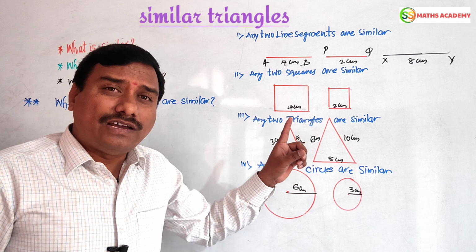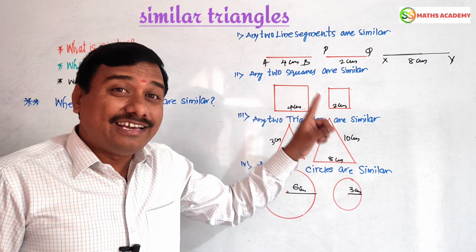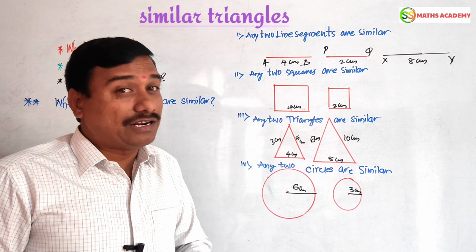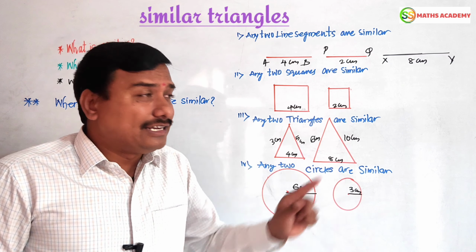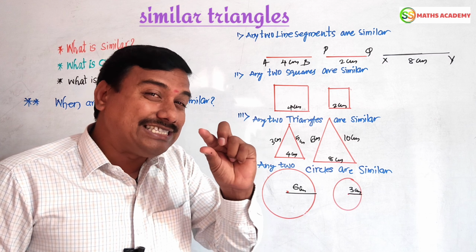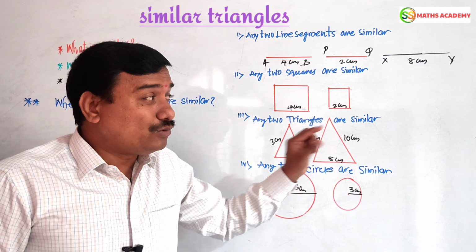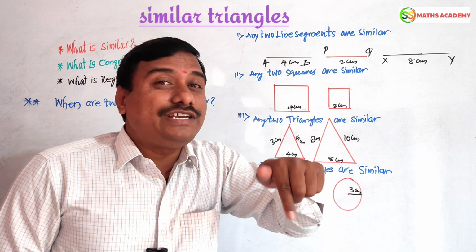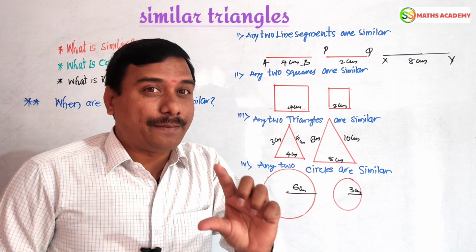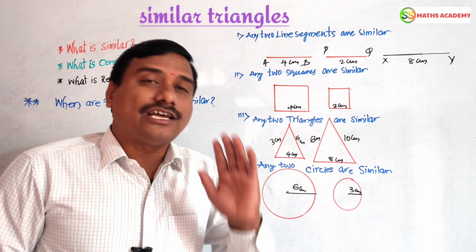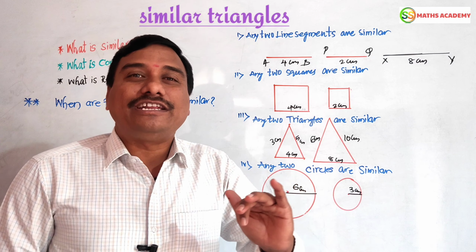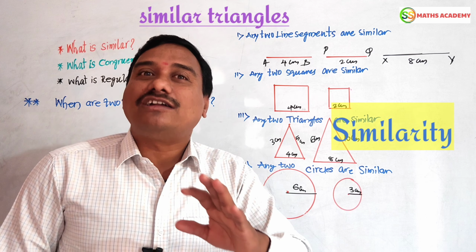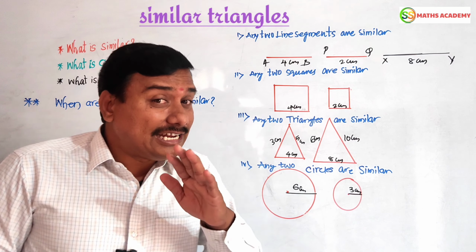Here squares are there, here triangles are there, here circles are there. You see, these squares all look similar, but not the same size, like this increasing. Now these triangles all look similar, but the sizes are different. Now circles all look similar, but the size is not the same. So dear students, such figures have the same shape but not the same size. Such a geometrical phenomenon is called similarity: similarity of figures, similarity of triangles, similarity of polygons, like that.